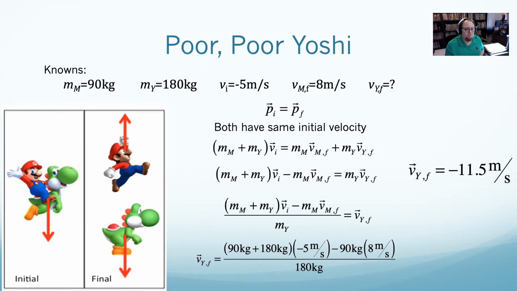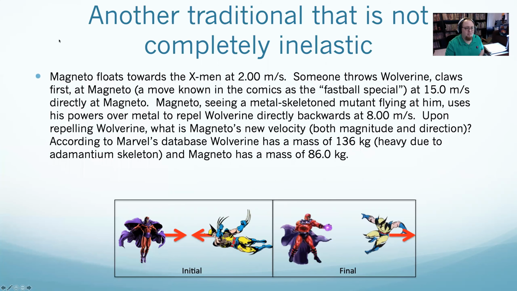Let's do one with a bounce instead. This problem says, Magneto floats towards the X-Men at 2 meters per second. Someone throws Wolverine at Magneto, which is a thing that happens in the comics all the time. And Wolverine gets thrown at 15 meters per second. Magneto, seeing Wolverine flying at him, uses his power to just shoot Wolverine away.